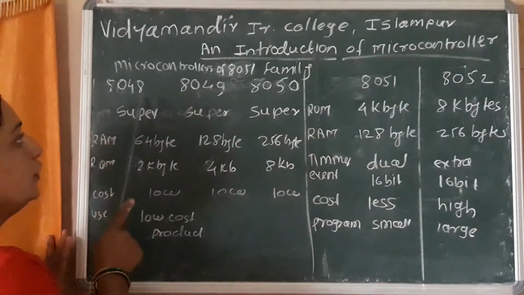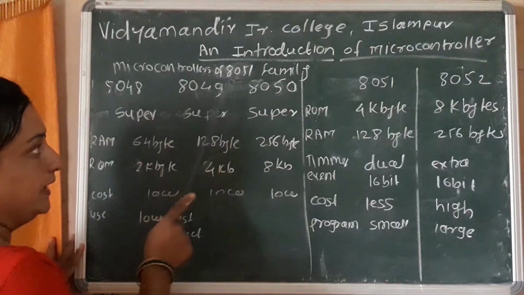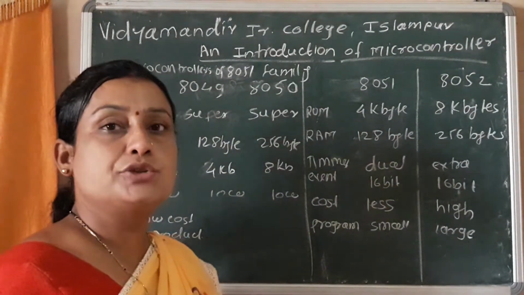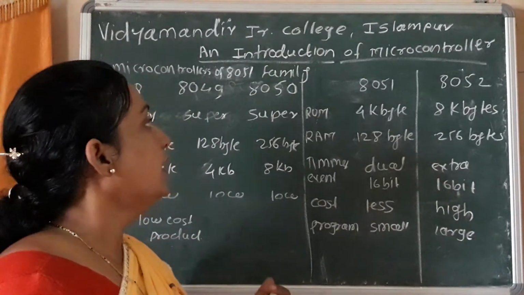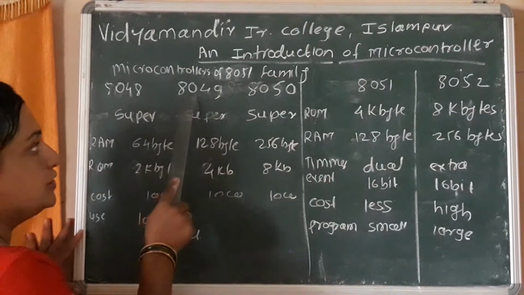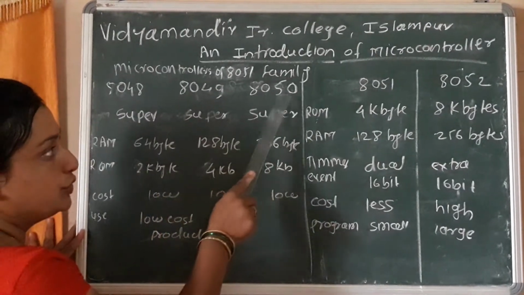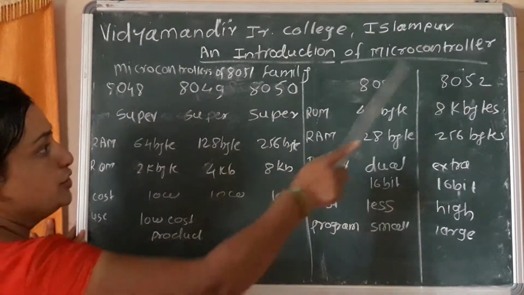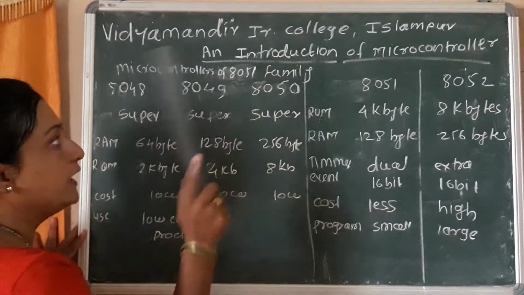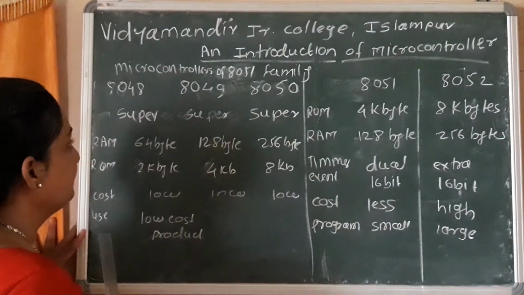First, 8048, 8049, 8050. 8031 and 8032 we discussed in previous lectures. 8048, 8049 and 8050, 8052, these are all the family of the 8051 microcontroller.